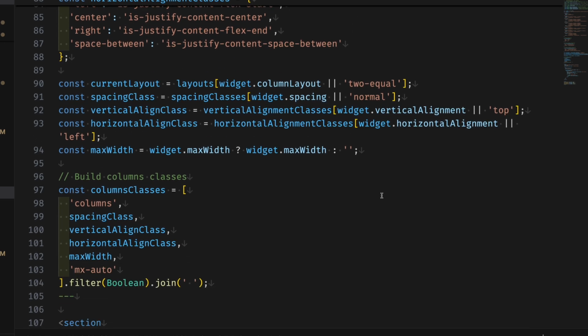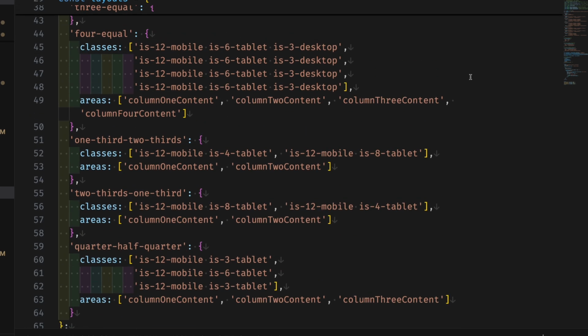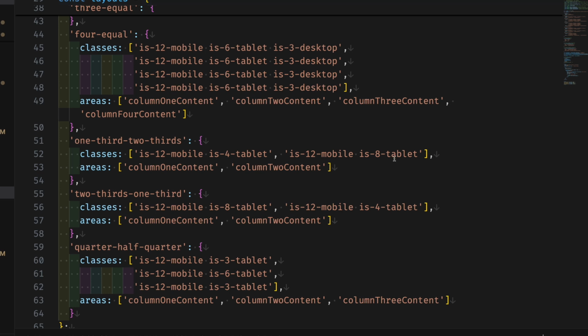So next up, we're setting some variables so that we know what our layout is. From the layouts, if a column layout is specified within the widget data, we're getting that, and we're pulling in our layout object from the object we just created up here.